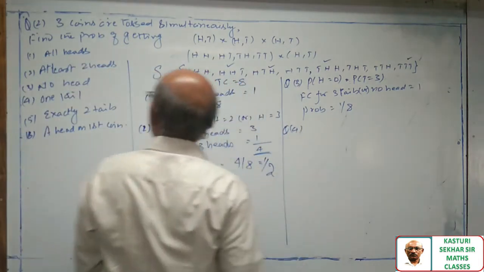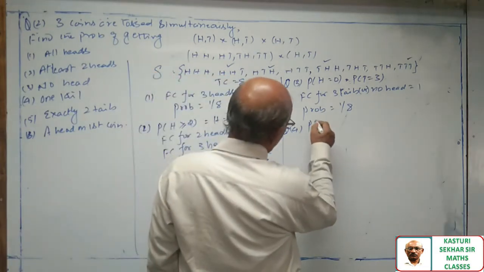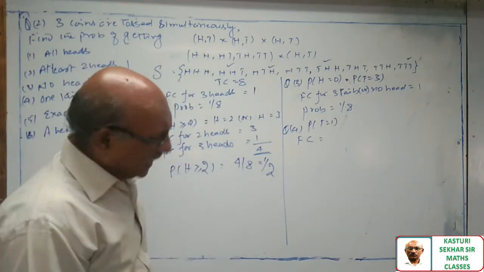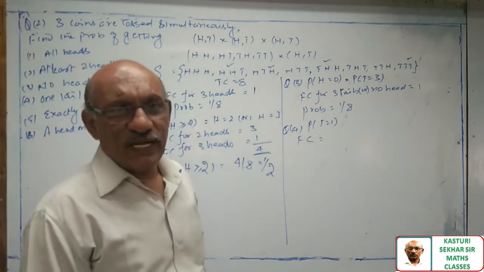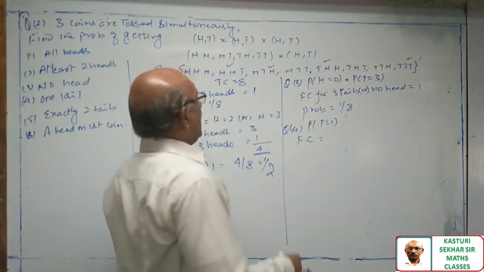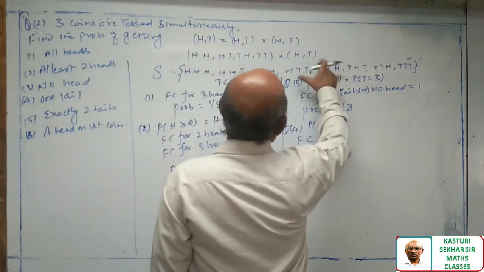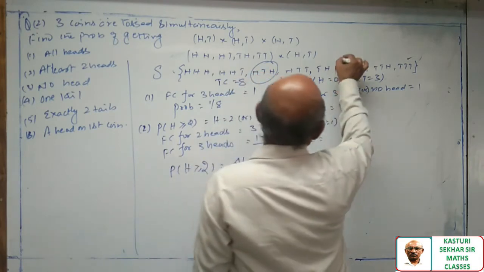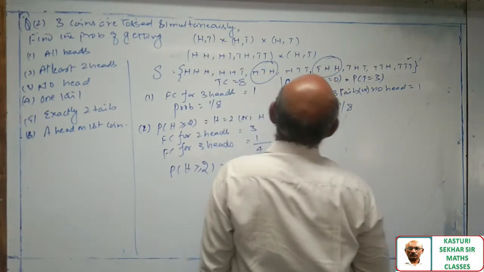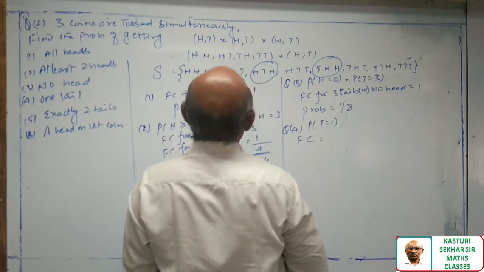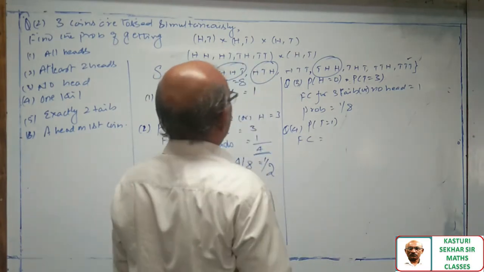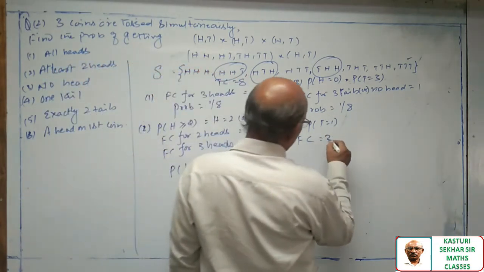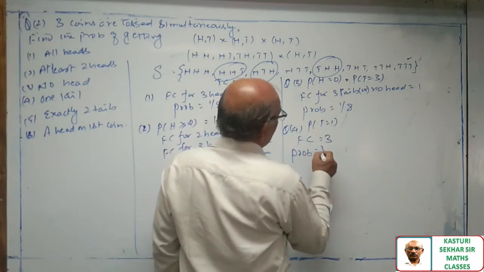Question number 4, sir. One tail. Favorable cases: number of tails equal to 1 means only one coin is showing tail. So the other two are showing what? Head. In the sample space, how many cases are supporting one tail? One case is here, one case is here, and another case is here. So there are only 3 cases supporting one tail. So probability is equal to 3 by 8, sir.